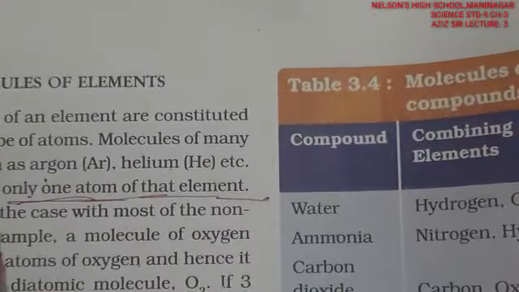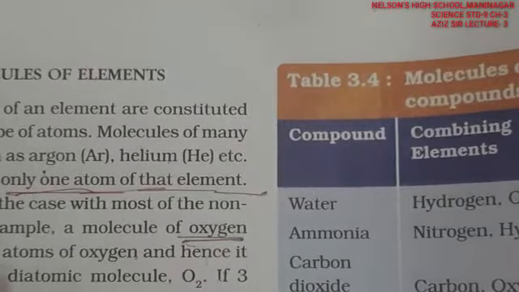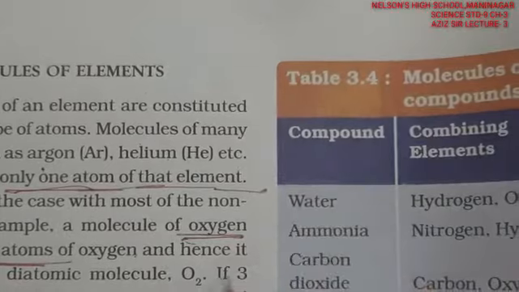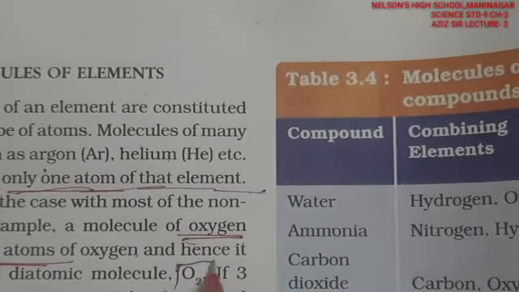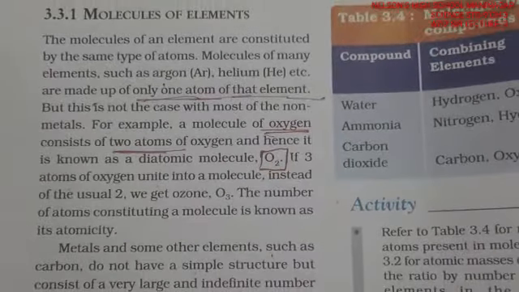In the same way, in the case of non-metals, for example, a molecule of oxygen consists of two atoms, combined as O2.